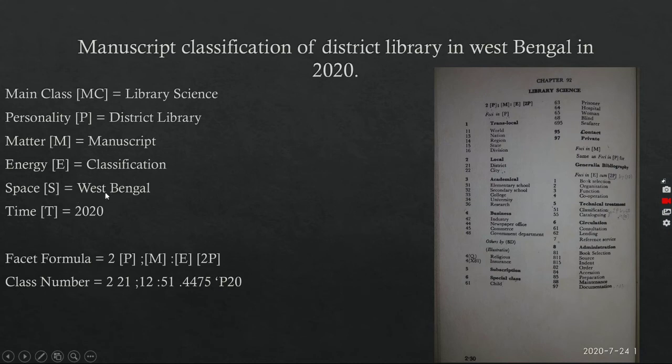Our space isolate is West Bengal, and from where will we get the space isolate? The space isolate and the time isolate are common for all the main classes. That's why these space isolate and time isolate are separately given in the CC schedule, because in all main classes we can use the same space isolate and the same time isolate. That's why they are given in CC separately.